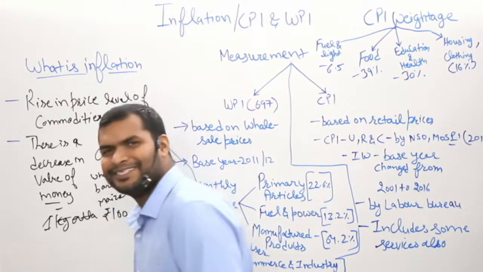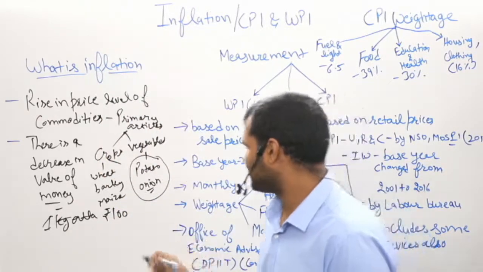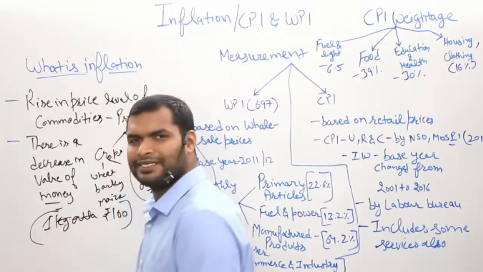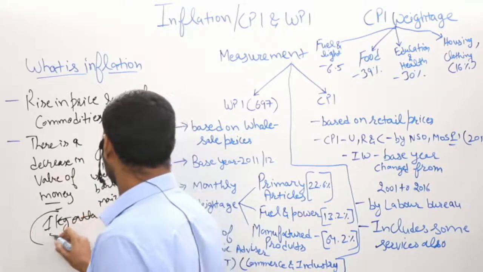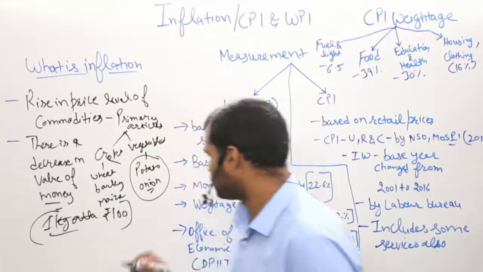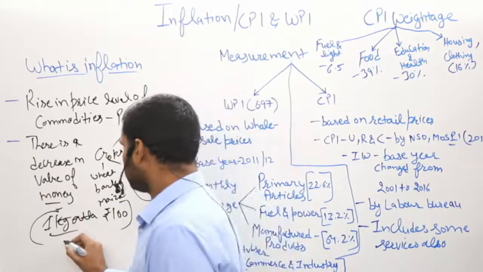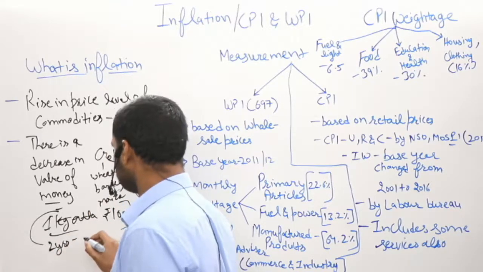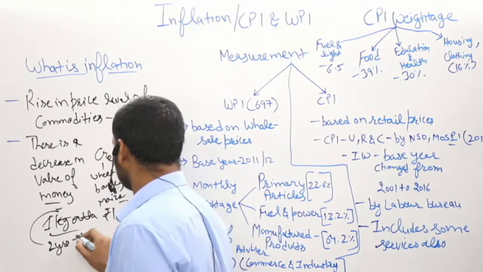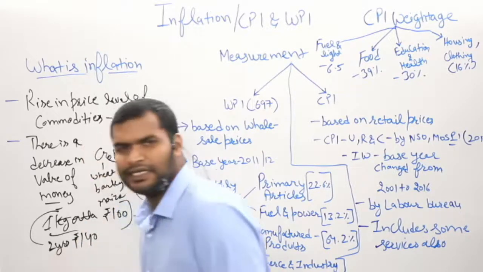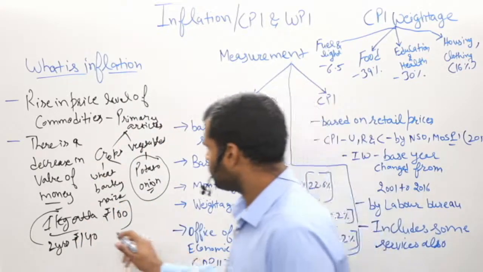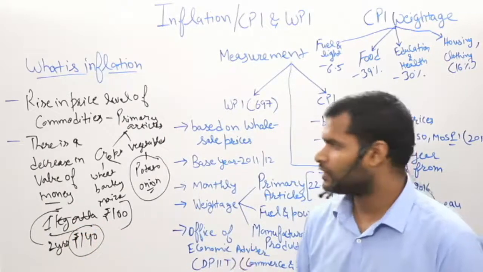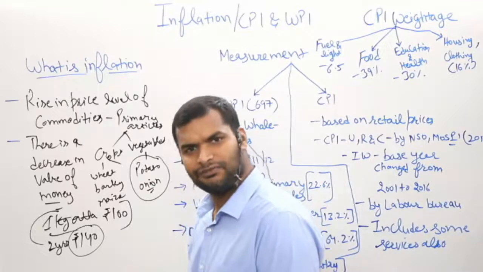I think this is the most costly atta that I have mentioned, but we are just hypothesizing a situation. So earlier, if you are buying 1 kg of atta for 100 rupees, then after 1 or 2 years the inflation level would increase and you have to pay around 140 rupees to get the same 1 kg of atta. So that is the rise in inflation.